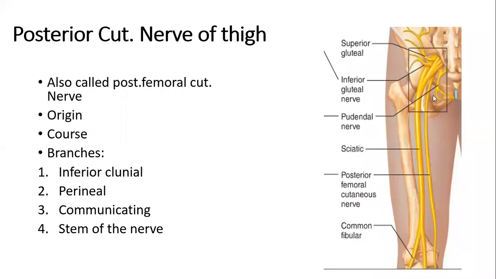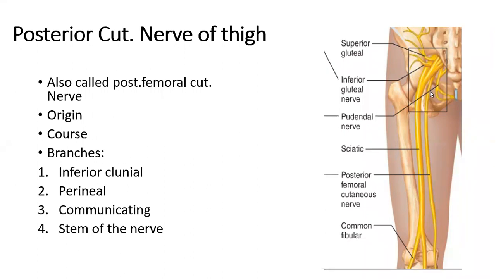Let me revise the course of posterior cutaneous nerve of thigh once again. Posterior cutaneous nerve of thigh, having been given off by the sacral plexus from the anterior and posterior divisions of the ventral rami of spinal nerves S1, S2, and S3.